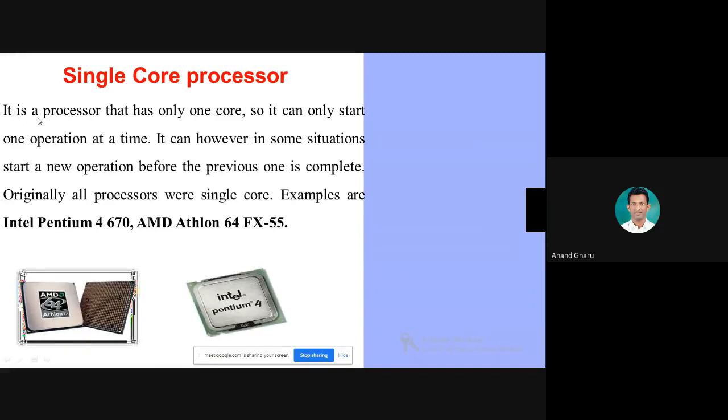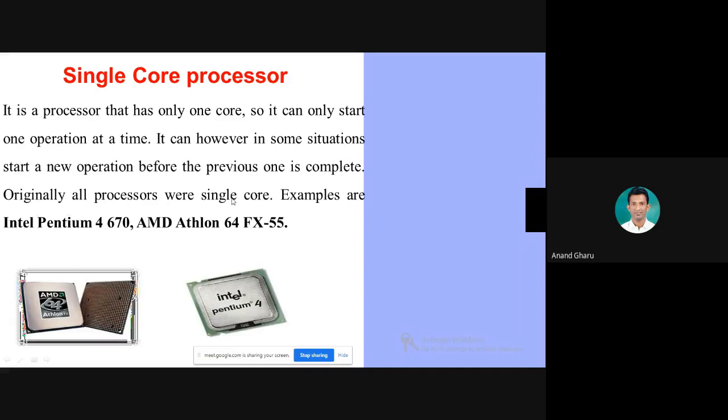Okay, so I read the definition for single core. It is a processor that has only one core, so it can only start one operation at a time, however in some situations it can start a new operation before the previous one is complete. 8086 architecture. आता मी तुम्हाला एक डायग्राम दाखवला होता 8086 मायक्रोप्रोसेसर, त्याच्यामध्ये सेम हीच कन्सेप्ट यूज होते ना. One instruction executes, after executing it fetches the next instruction. So this is because of the single core processor. ह्याच्यामध्ये काय at a time एक instruction execute होते.